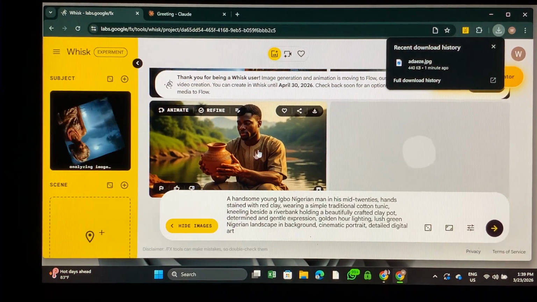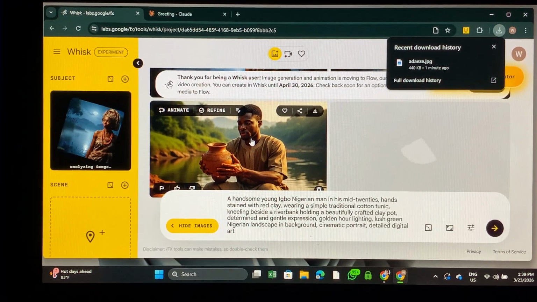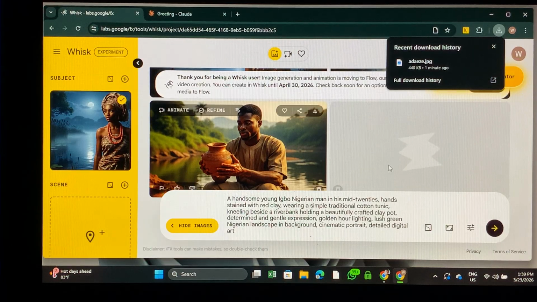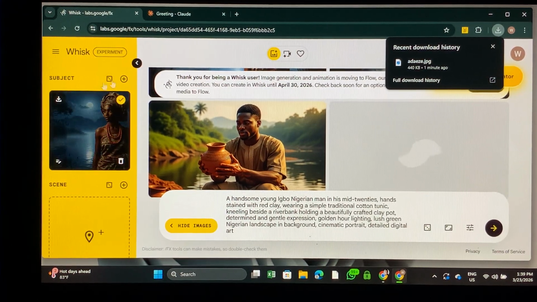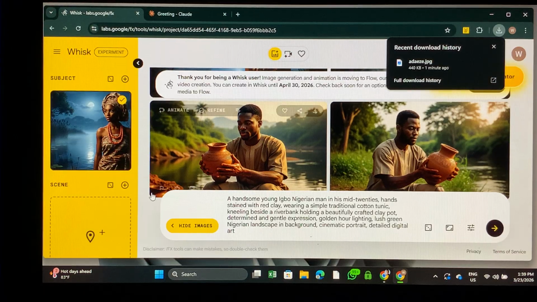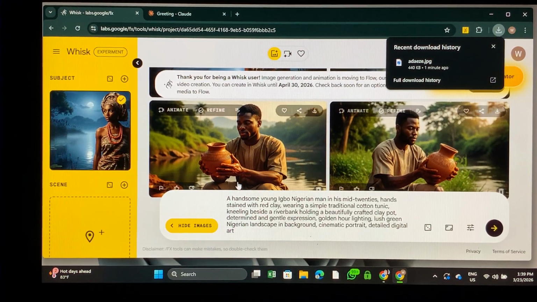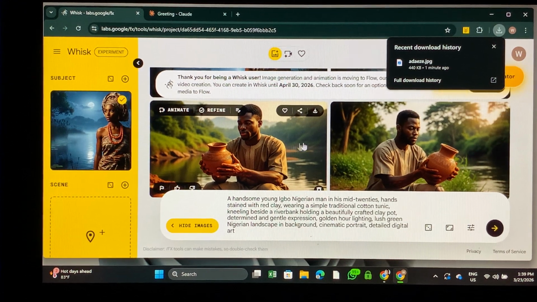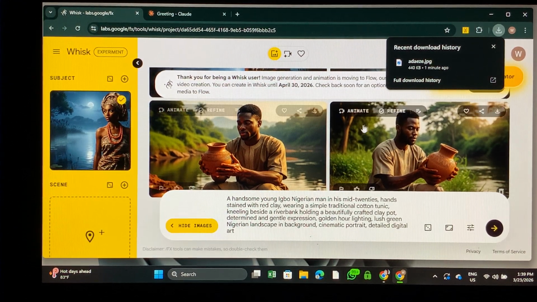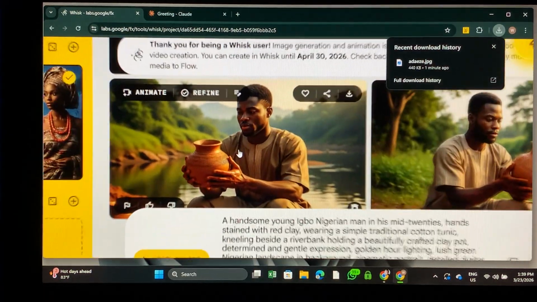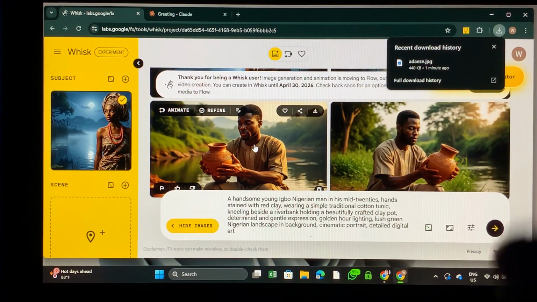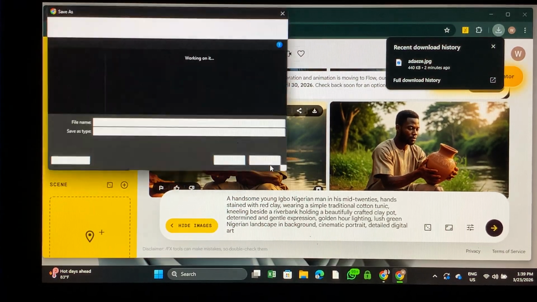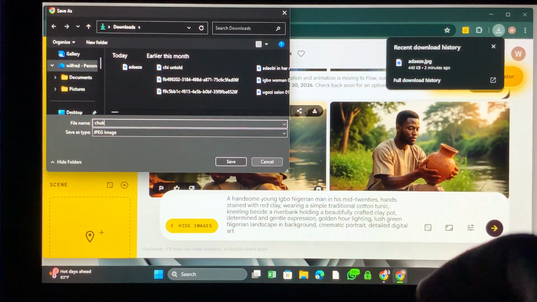Okay, I don't like this one, but let's see what the second one is going to give us. Okay, you can see that this one has stopped rolling, so that means it's ready to go. Can you see that the two that were generated were kind of the same? So let's see. I think I'm going to go for this one, because it is kind of clear. So let's save this also as Chuku.